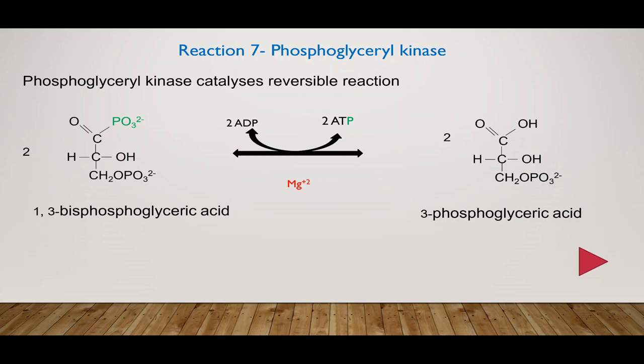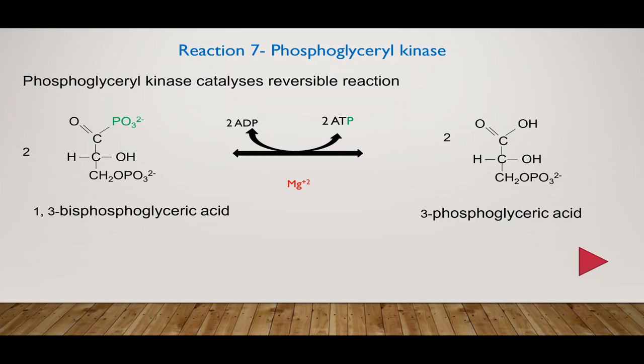The reaction is catalyzed by kinase. Now, what is the speciality of this particular kinase, phosphoglycerate kinase? This is the only reaction in glycolytic pathway which is catalyzed by kinase and is a reversible reaction in the cell.